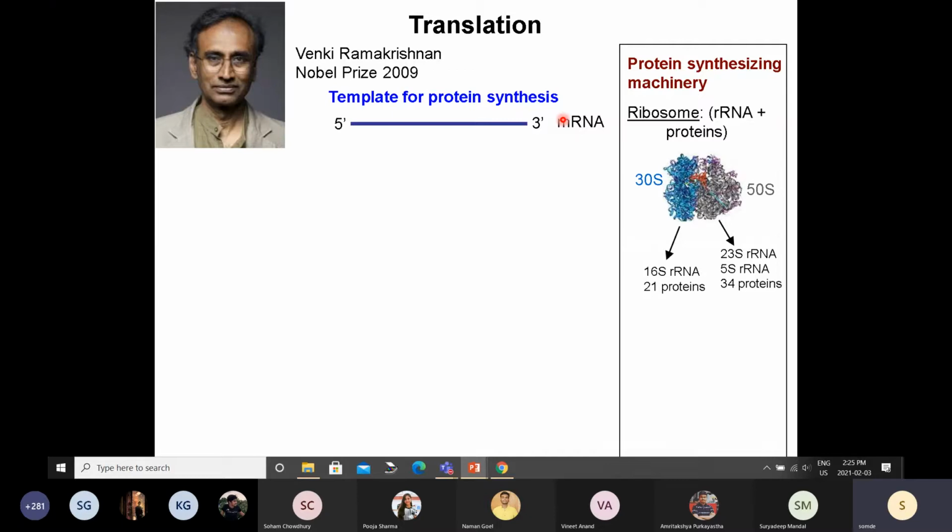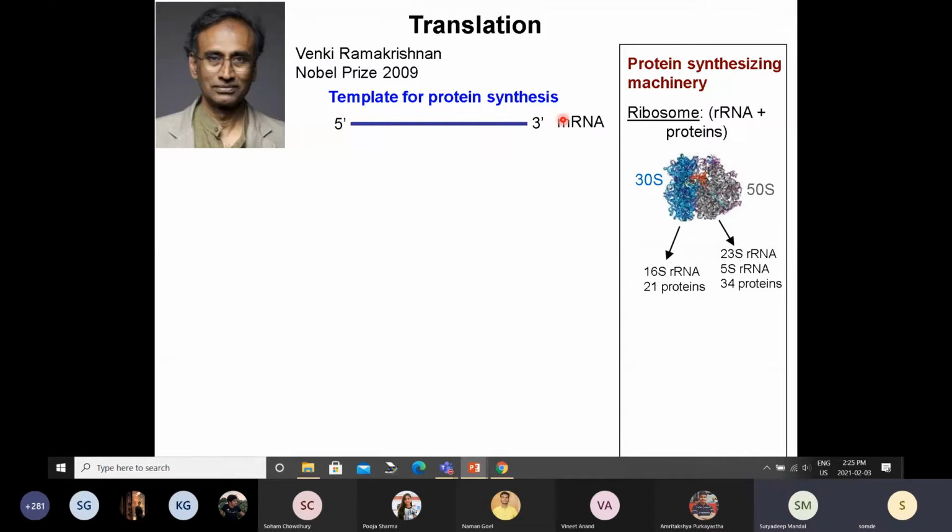Prokaryotic is bacterial RNA. And eukaryotic is the RNA that we have. So we are eukaryotes. All multicellular organisms are eukaryotes. So no one knows the difference?